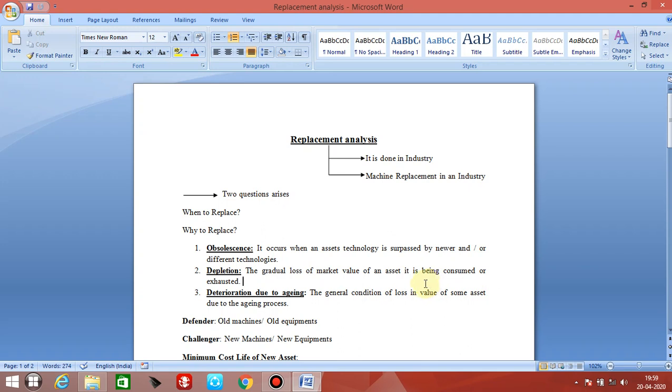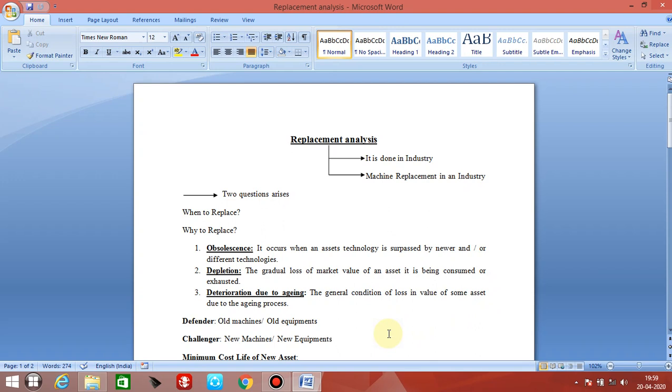And the third one, deterioration due to aging. Aging means, just like humans, everybody has to retire someday. So here also regarding machines, when they become old, they have loss in value of some asset. So they have to retire. Gradually they deteriorate. So it is the general condition of loss in value of some asset due to the aging process. So that's why we have to replace.